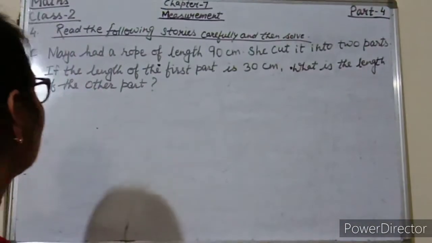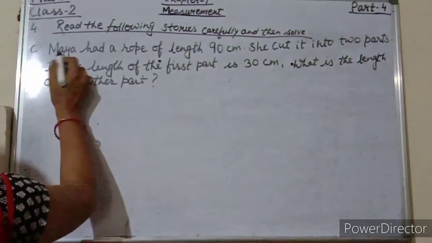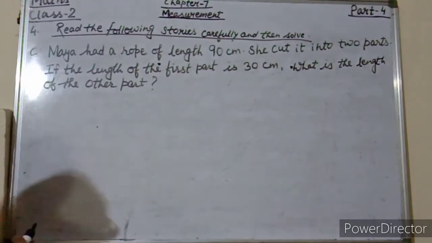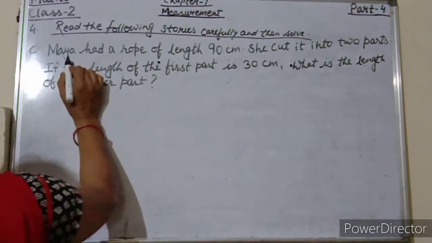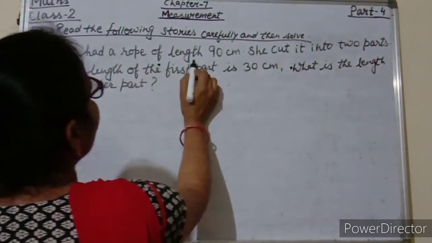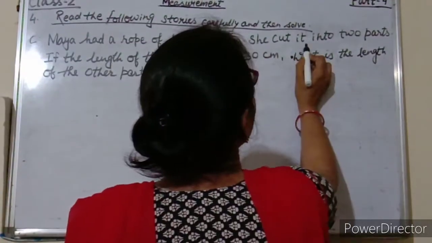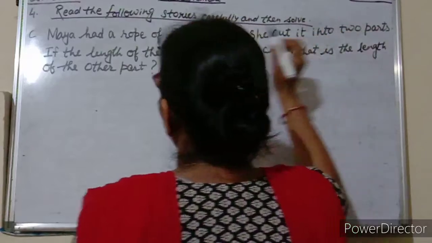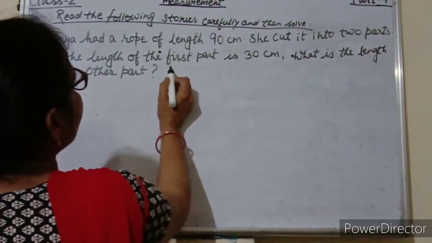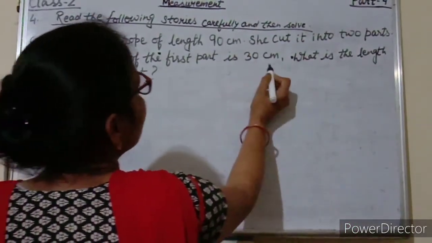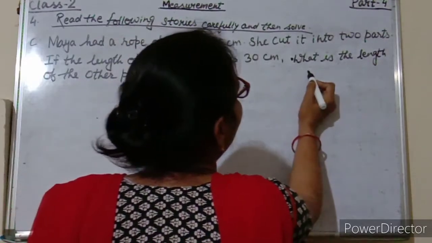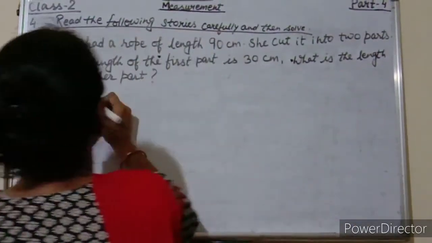Now start students. Word problem number 3. See, Maya had a rope of length 90 centimeter. She cut it into 2 parts. If the length of the first part is 30 centimeter, what is the length of the other part?